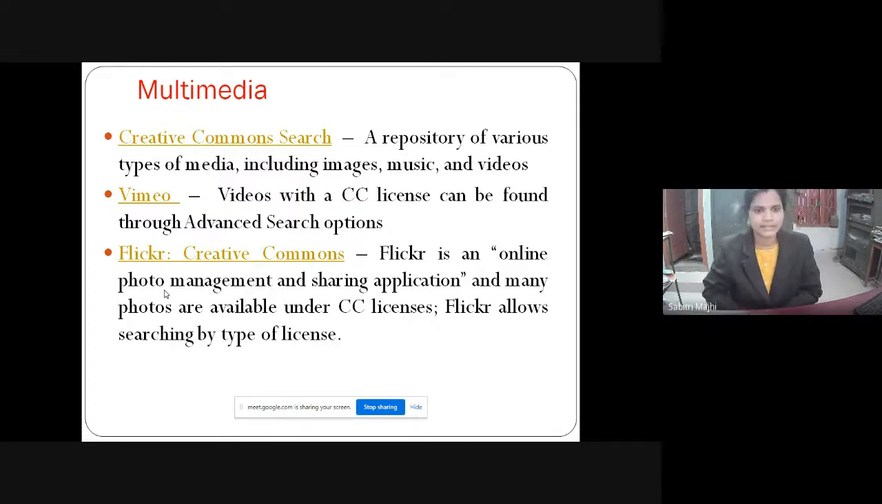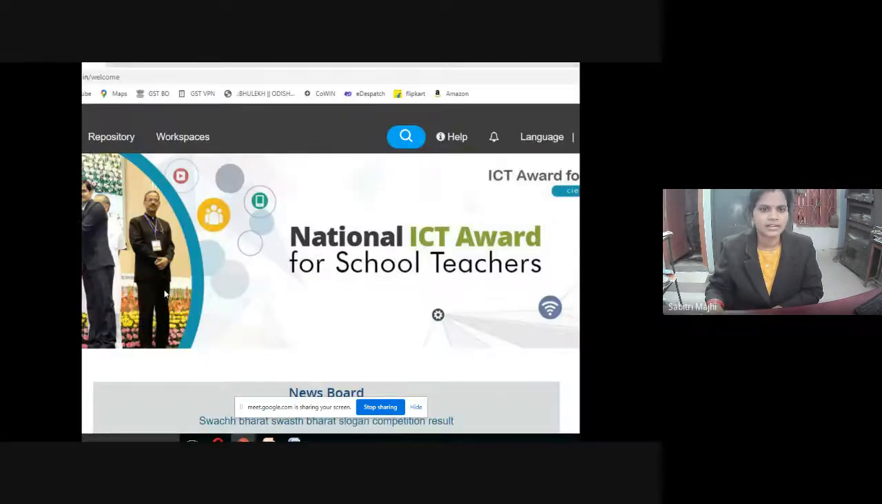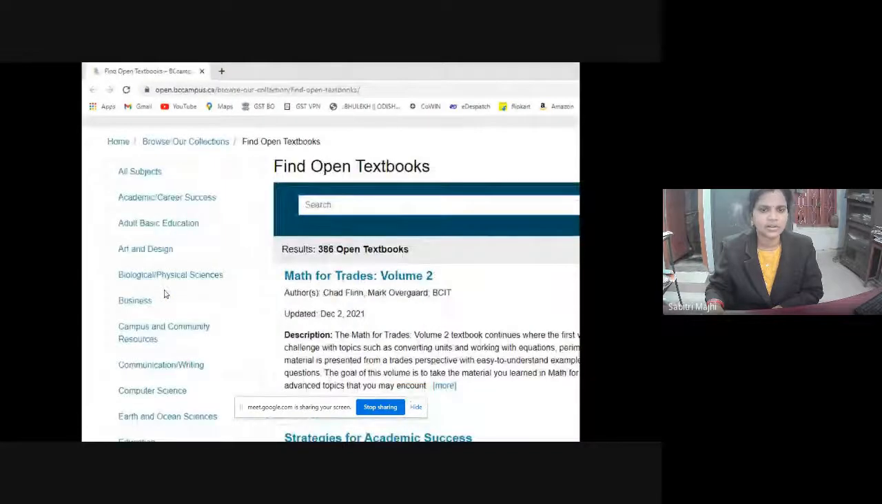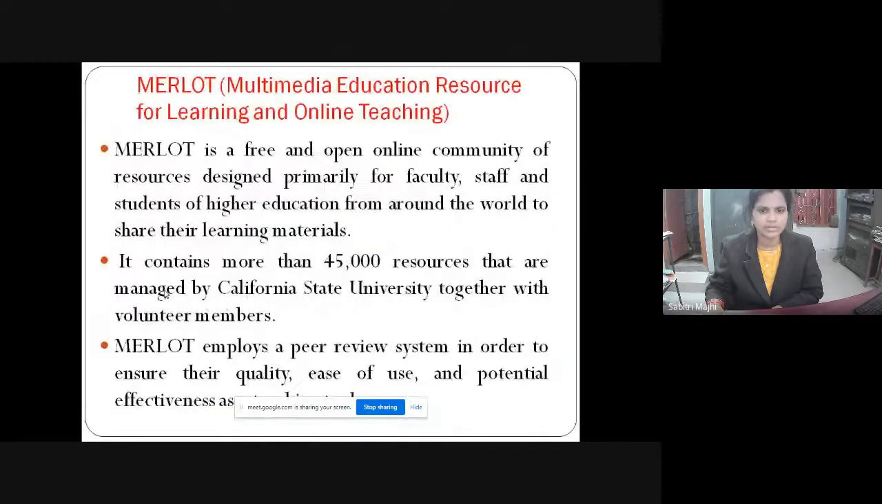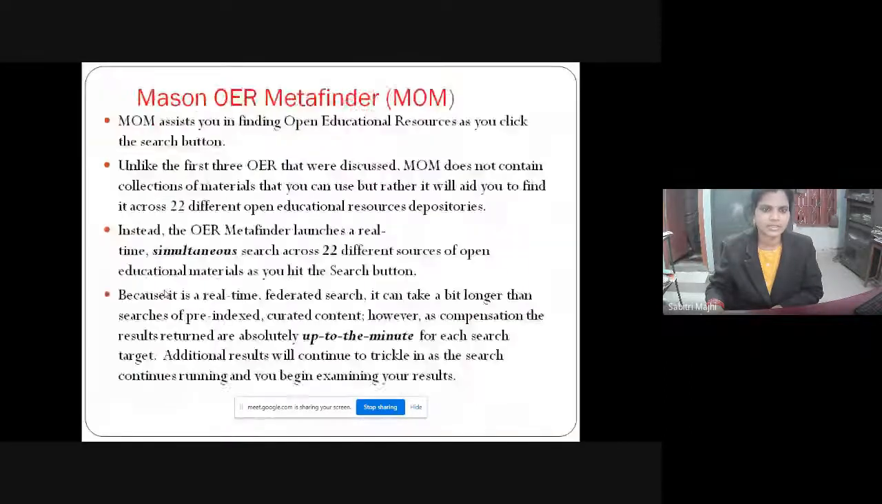Flickr is an online photo management and sharing application, and many photos are available under a CC license. Flickr allows searching by type of license. So these are the sources for supplementary materials, and these are various repositories of open educational resources.